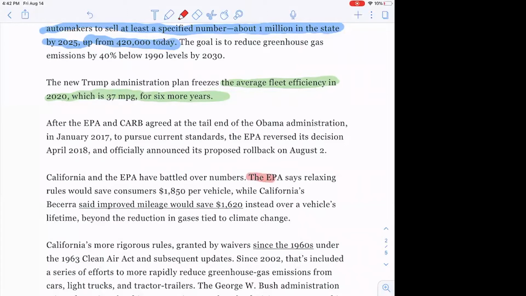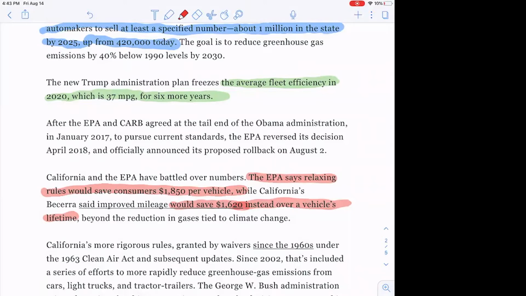And it says the different organizations have had different estimates. The EPA said it would be about $18.50 per vehicle. And the California's Attorney General said it would be $16.20 over the vehicle's lifetime. So there's a lot of assumptions you can make in there, but there's a lot of interesting math, changing the units to go find some starting point and figure out. The question is, how much money are we talking about as a country? Can you figure out something like that? How much savings would there be in gas cost if you went from 37 miles per gallon to 50 miles per gallon as a country?